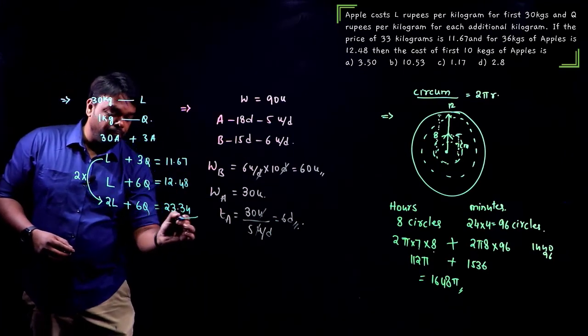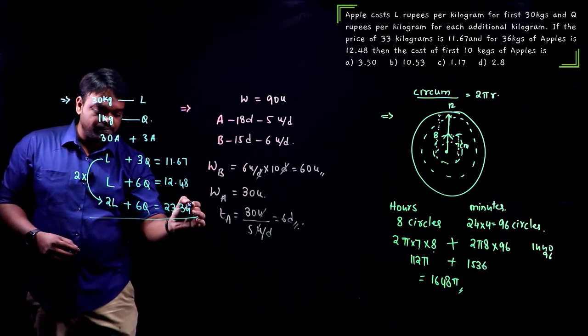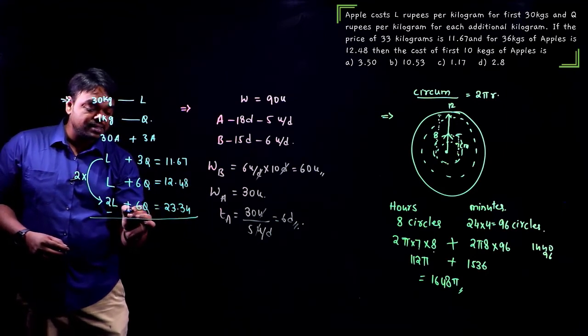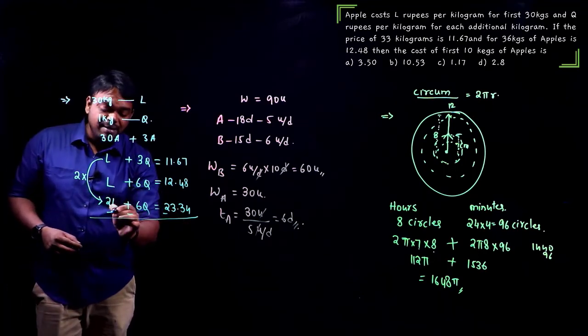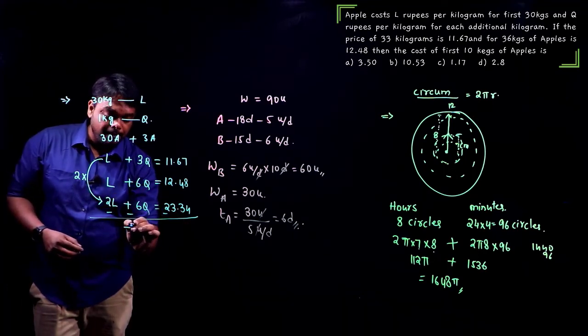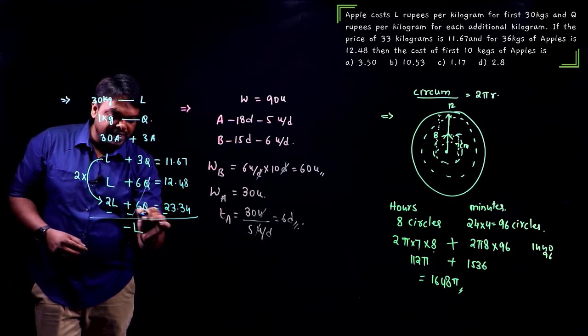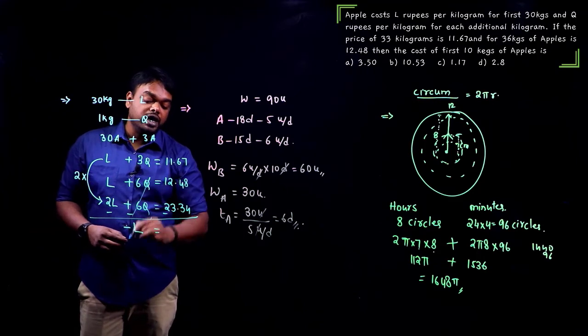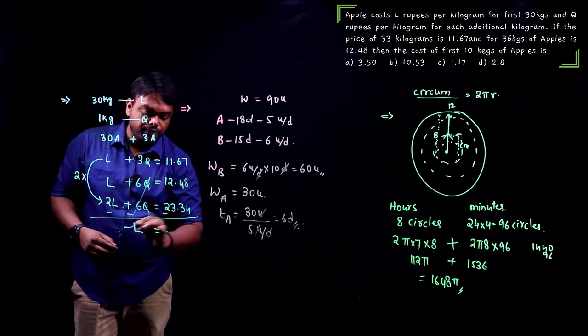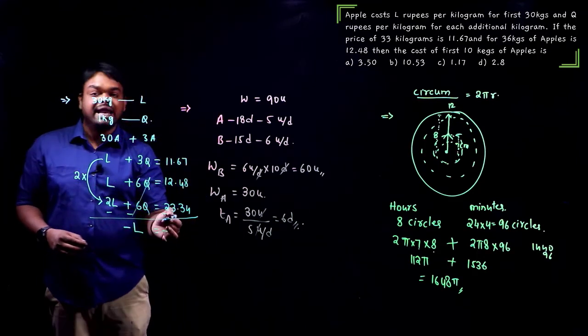Now, when I subtract this and this, so this becomes minus, minus, minus. So L minus 2L is minus L. These two get cancelled. Now, subtracting 12.48 from 23.34 means we should get the value in negative terms.